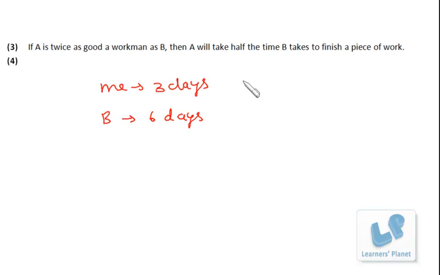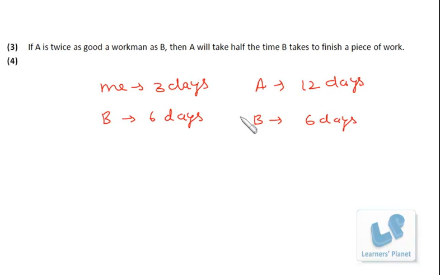Or if I take the other example, A can do a work in 12 days, and B is more efficient than A, or in other words, B is double efficient than A. Then in that case, if A is taking 12 days, B will be taking 6 days to complete the work, isn't it? So precisely, if I'm double efficient than you, then I'll be taking half the time which you are taking.